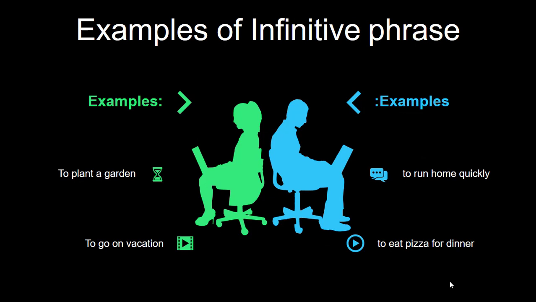So here we have some examples of infinitive phrases. We had to plan a garden, also had to go on vacation, to run home quickly, and to eat pizza for dinner.